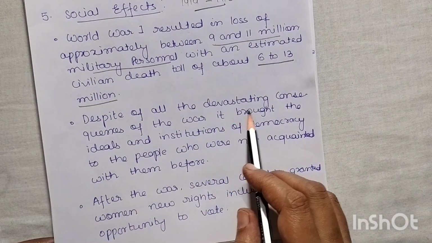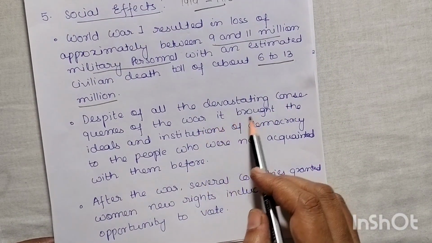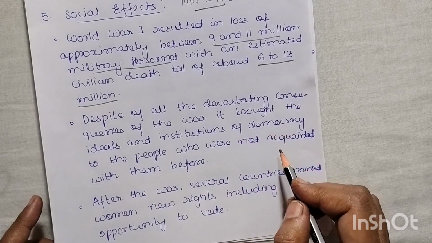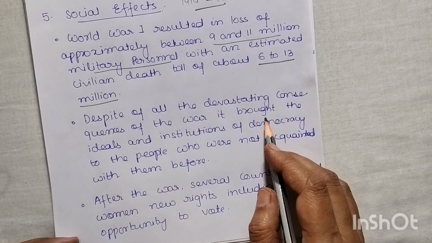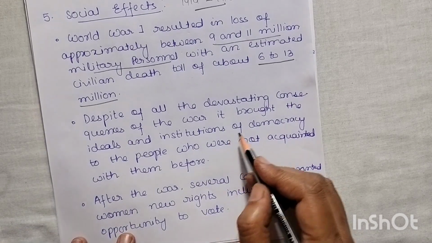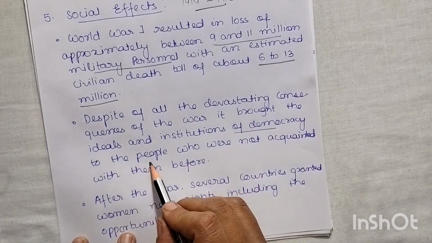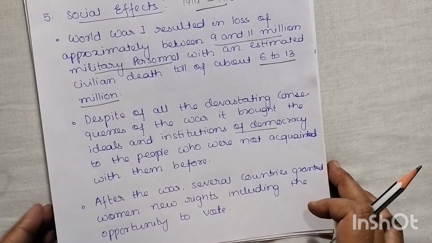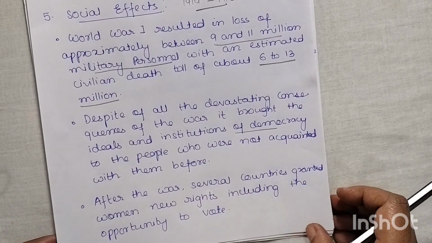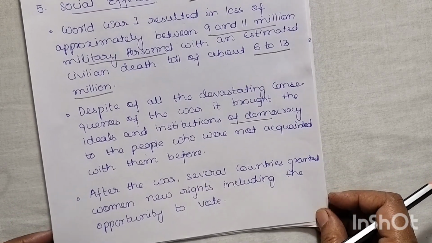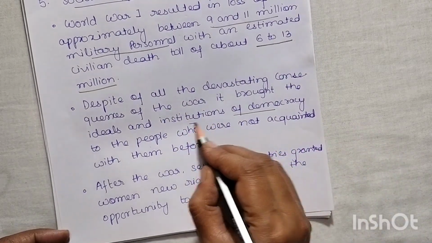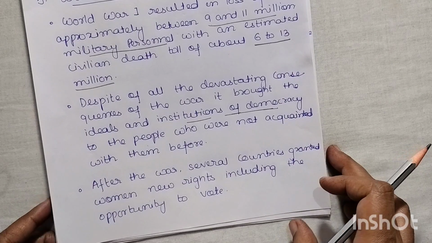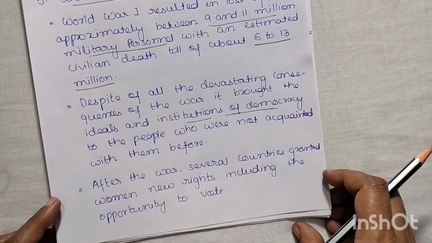Despite all the devastating consequences of the war, it brought the ideals and institution of democracy to the people. Even though devastating consequences were there, we will see the institution of democracy brought to people who were not acquainted with it before. Earlier they did not know what democracy is. But after the First World War, this political system started, where people were given the right to choose their government.